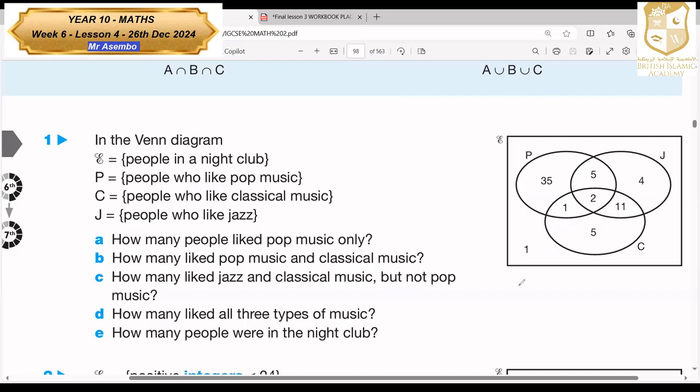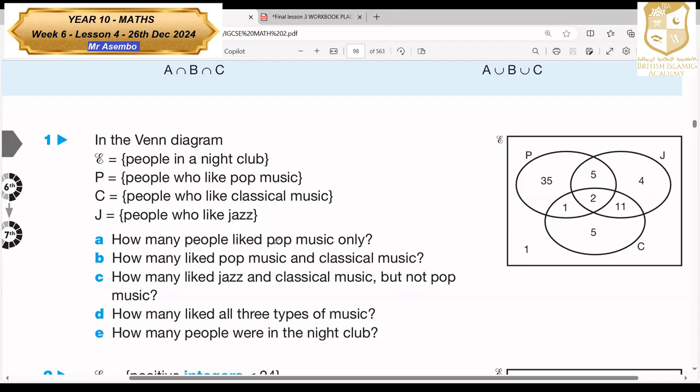Now, how many people don't like any of the three? Marwa? Do you have it? Yes, teacher. How many people don't like any of these? It's 1. The one which is outside here, yes, it's 1. It's not in any of the sets.